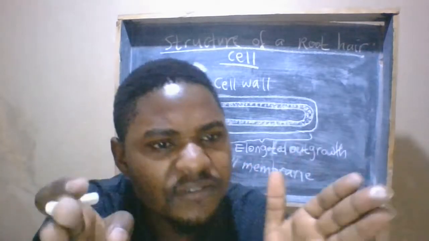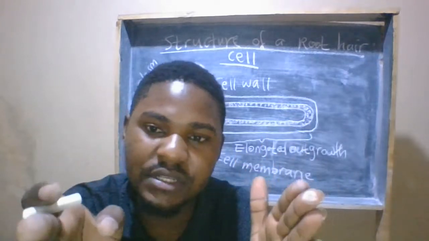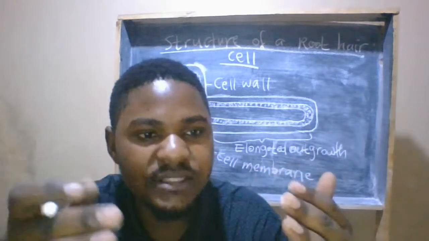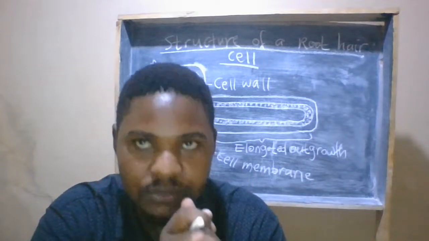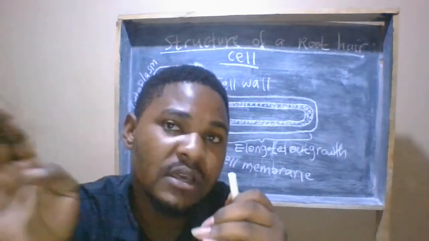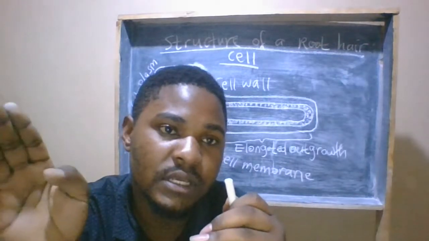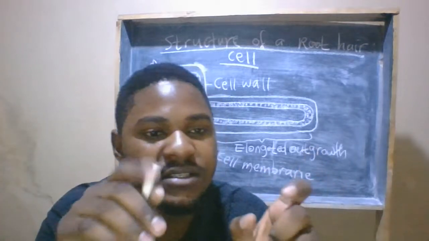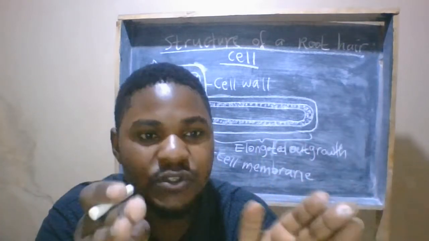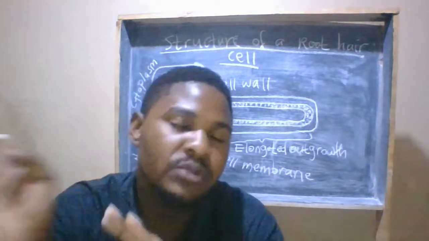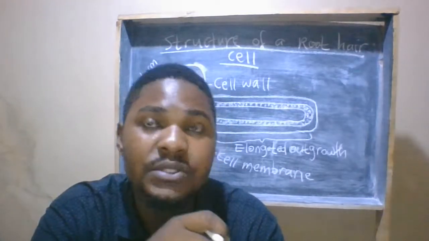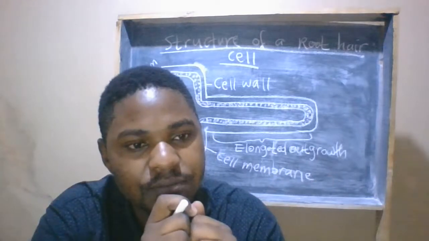Okay, so due to this process of transpiration, it creates a suction force that pulls water up the xylem vessel. As the water leaves the plant through the stomata, it creates suction forces, and that suction force pulls the water up the xylem vessel into other parts of the plant where the water is needed.